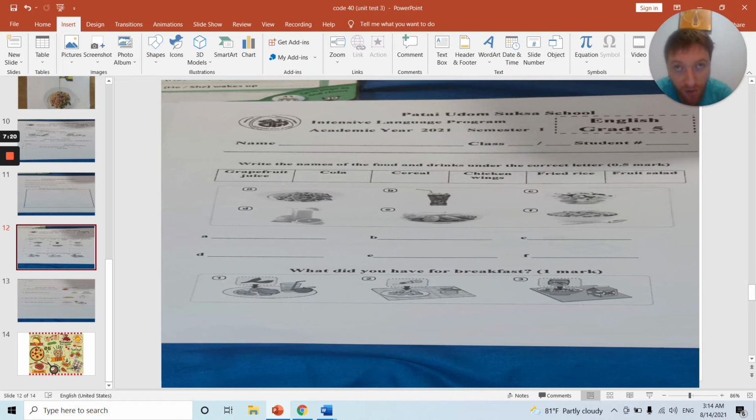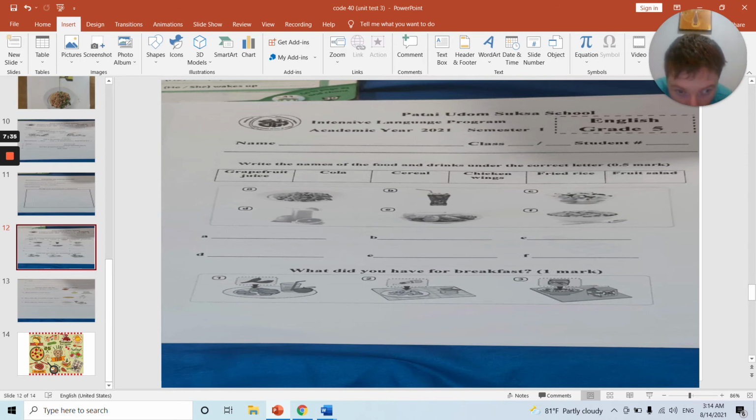So number 1, I'll give you an example, I'll help you. A is fried rice, so you will write fried rice for A. So you need to figure out what is B, C, D, E and F. And once you are finished, you can move on to the next section.